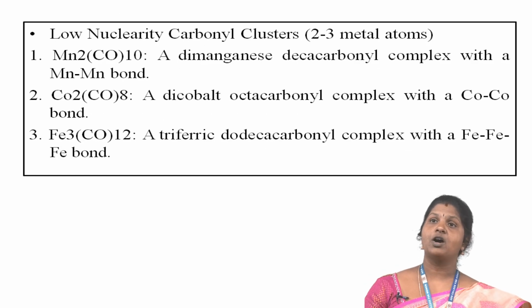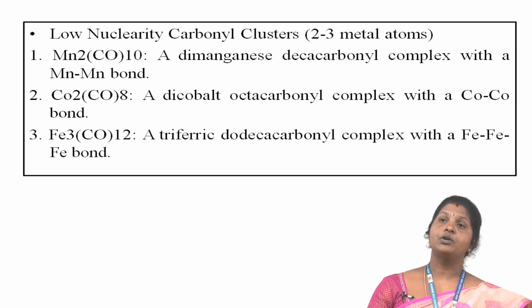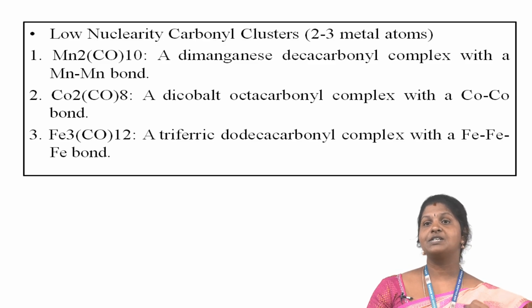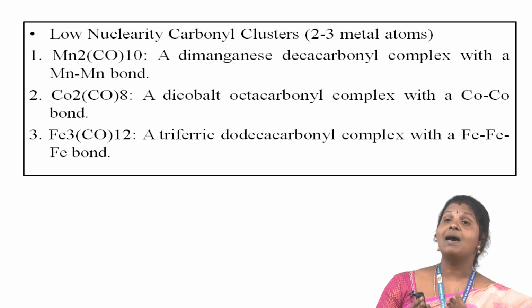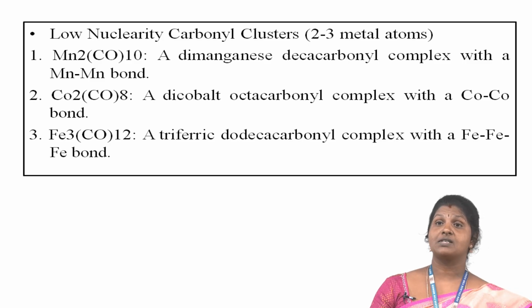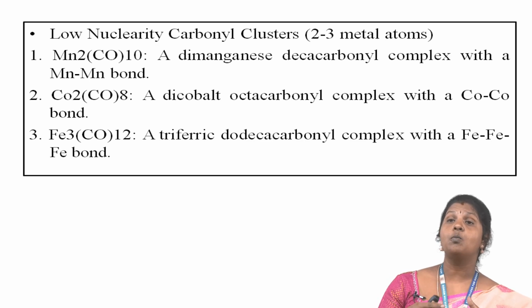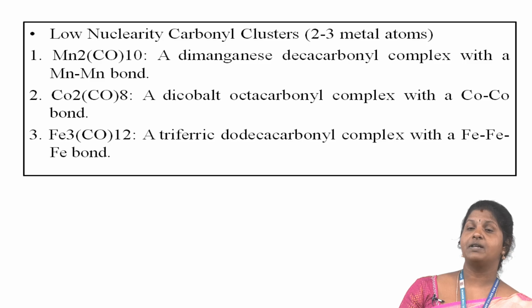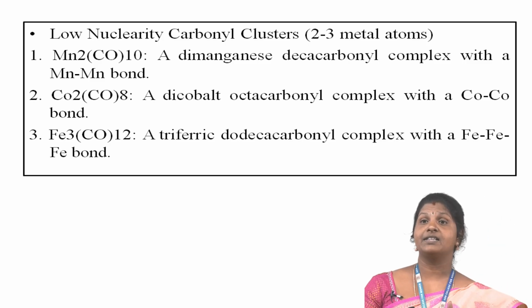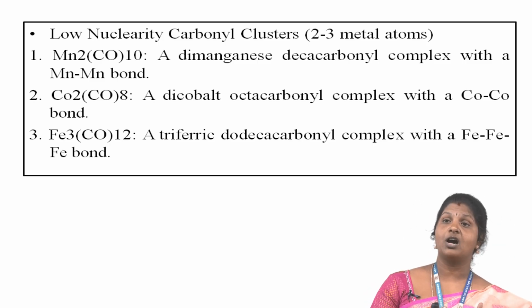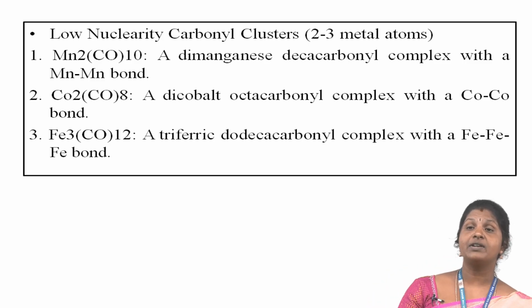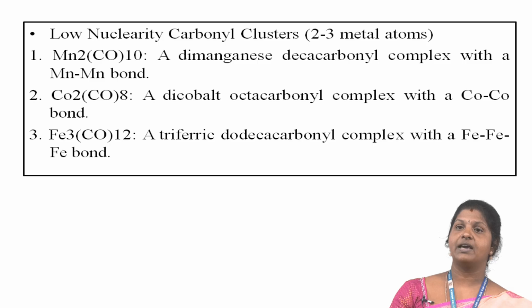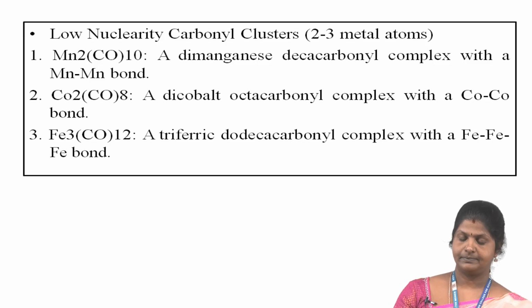The low nuclearity carbonyl clusters have 2 or 3 metal atoms, for example manganese, cobalt and iron. Mn2(CO)10 is a dimanganese decacarbonyl complex with a manganese-manganese bond. Then cobalt is a dicobalt octacarbonyl complex, that means the number of carbonyl ligands is 8, with a Co-Co bond. Then iron, a triiron dodecacarbonyl complex with iron-iron bonds.